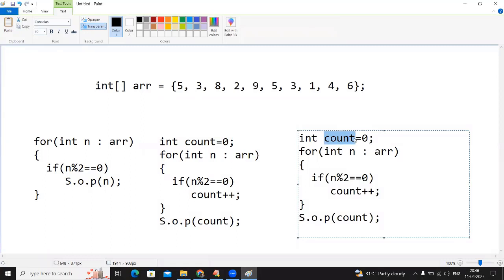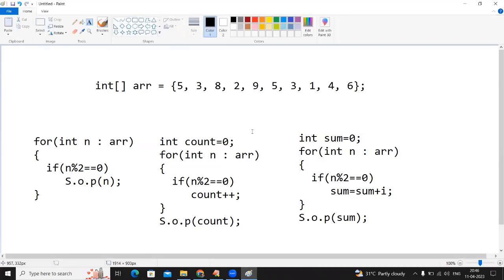Sir, I don't want to print the count. I just want to print the sum of even numbers. Then simply sum is equal to sum plus n. Find the sum and we are printing. The questions are simple.